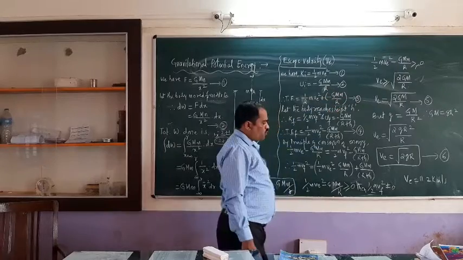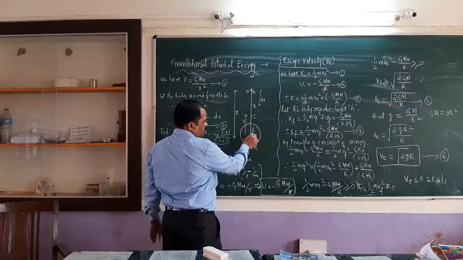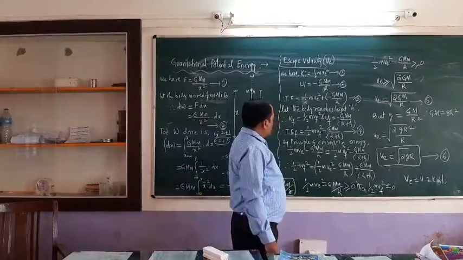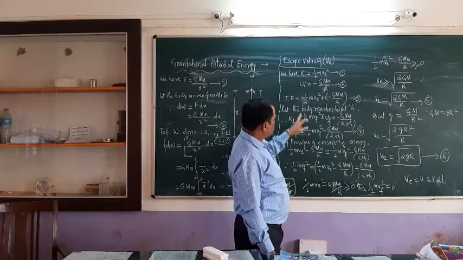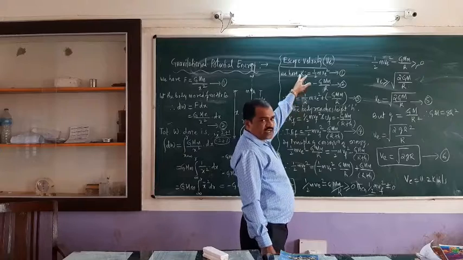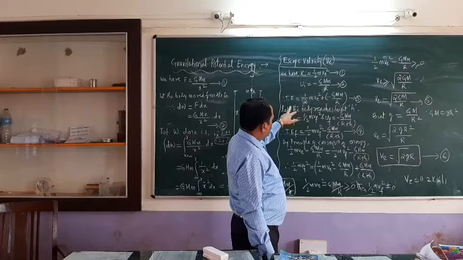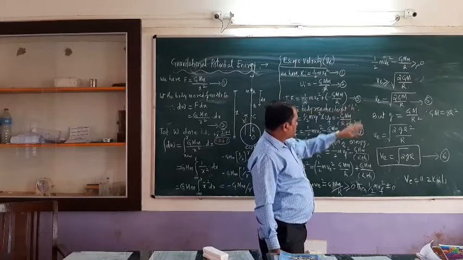So why is it capital R? Because this is the minimum distance from the center of the earth to the earth surface, that is the minimum distance. Now, what is initial total energy? Initial total energy is nothing but the sum of kinetic plus potential. So therefore, add these two equations. So we have added these two equations, so therefore equation number 3.